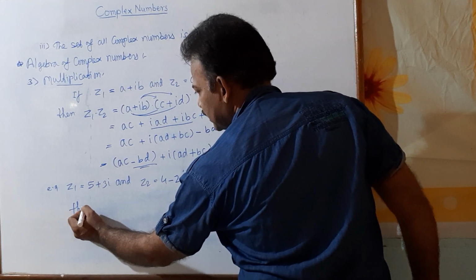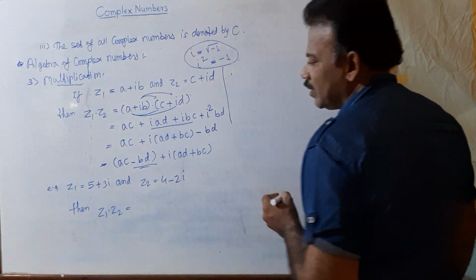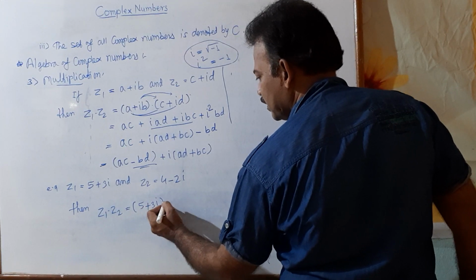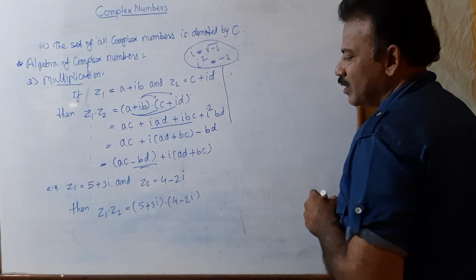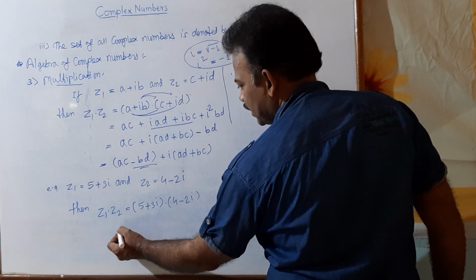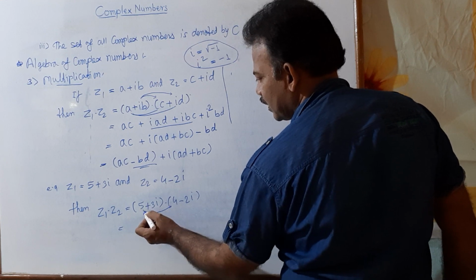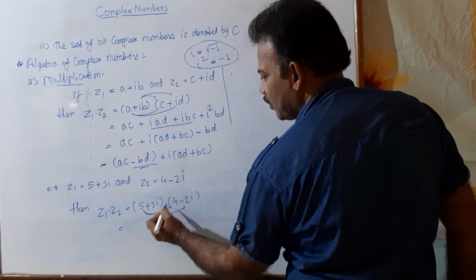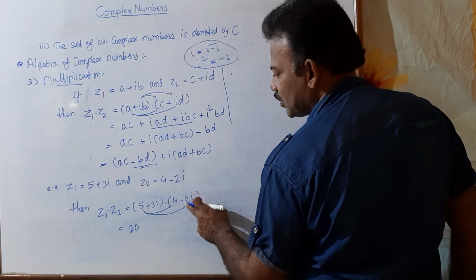find the product of this. Then what is Z1 into Z2? Write Z1. Z1 is 5 plus 3i and Z2 is 4 minus 2i. Then take the actual multiplication, the actual product. First we multiply by 5 to this 4, then 5 to this minus 2i, and see what we get. 5 into 4, write directly, we get 20, then minus 2i into 5.